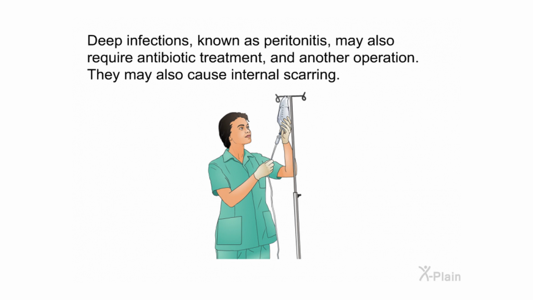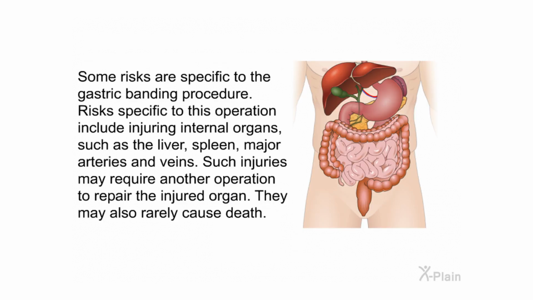Deep infections, known as peritonitis, may also require antibiotic treatment and another operation. They may also cause internal scarring. Some risks are specific to the gastric banding procedure. Risks specific to this operation include injuring internal organs such as the liver, spleen, major arteries, and veins. Such injuries may require another operation to repair the injured organ. They may also rarely cause death.